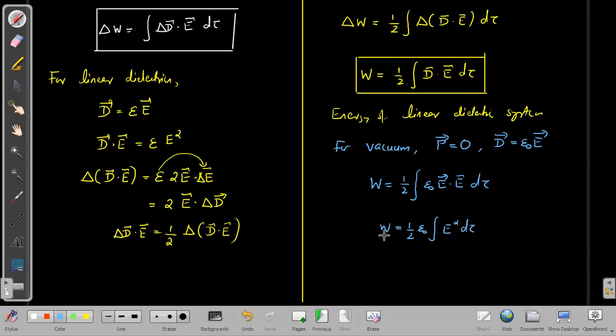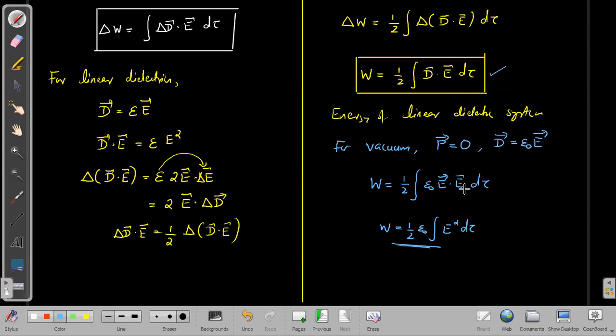We get the same expression for the energy stored in a vacuum in the electric field. So there is no problem here, because I can use this result for the linear dielectric system, and it becomes the energy stored in a vacuum if you put the polarization to 0. So this is a correct expression.